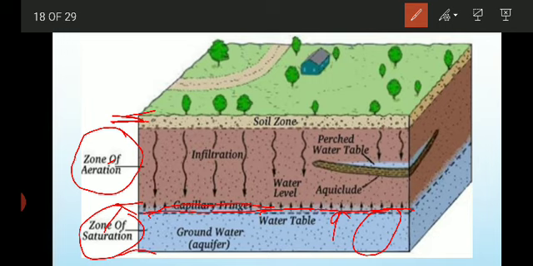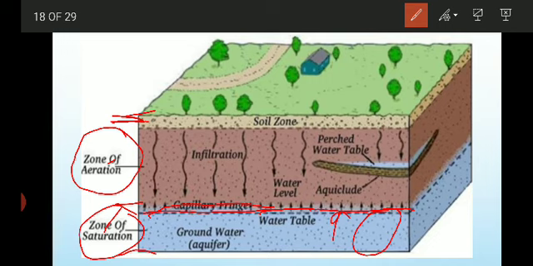The water table fluctuates with the weather conditions; it is not the same everywhere, right? If you want to see these water table fluctuations, you can do a simple test: if there are open wells in and around, you can just check the water levels, the depth of the water table.